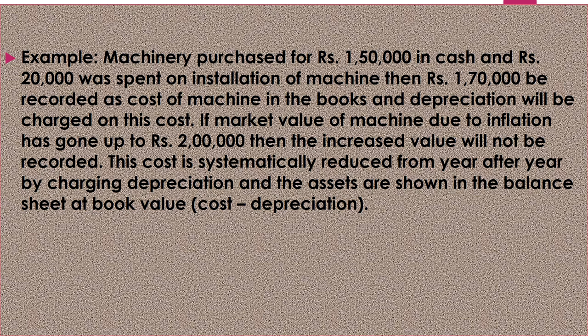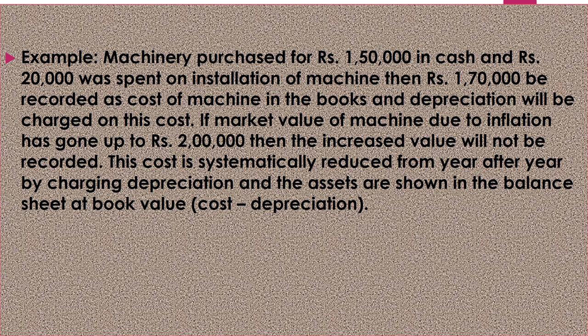Fine. So this cost is systematically reduced from year to year by charging depreciation. How? By charging depreciation. Fine. Understood this example? Suppose we have purchased machinery of 1,50,000. 20,000 we have spent on its installation. Then 1,70,000 will be recorded as the cost of machine in the books of accounts.